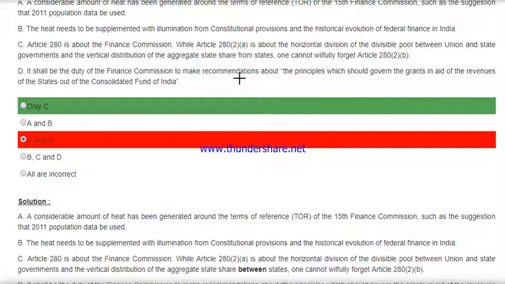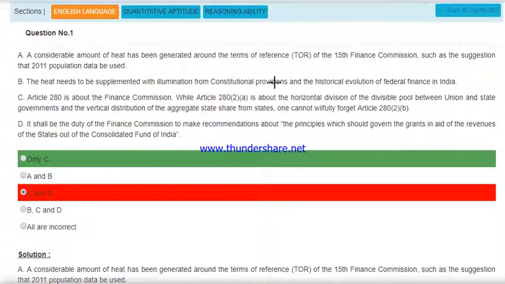You may not solve every question, but you need accuracy. I need everyone to get accuracy. So the options are A and B, C and D, B, C and D, and I think all are correct. Okay, let's just go ahead.